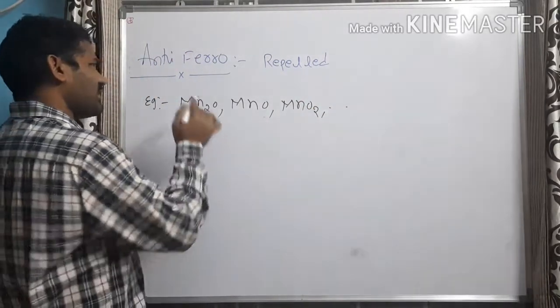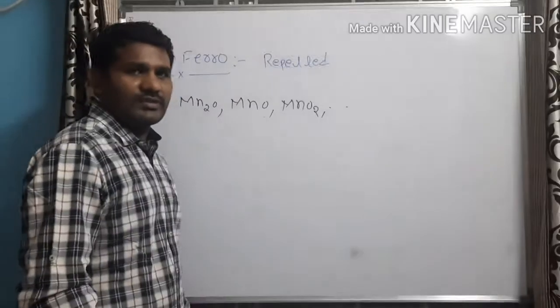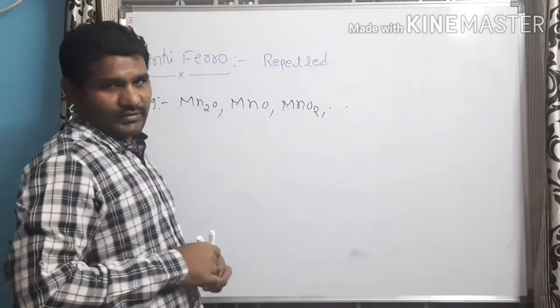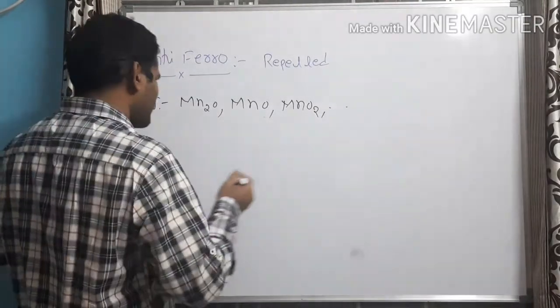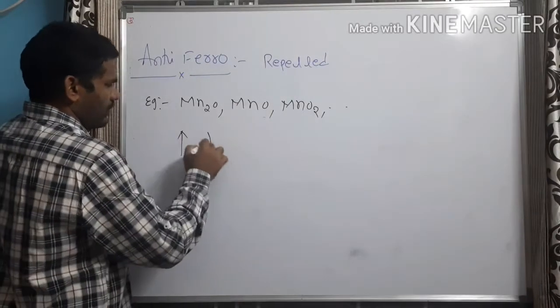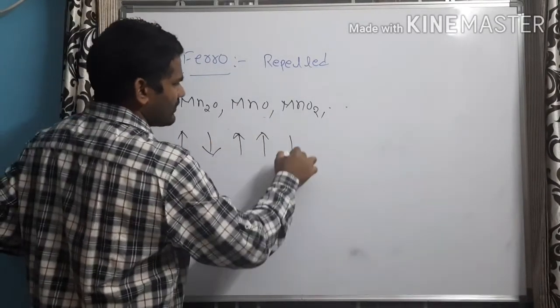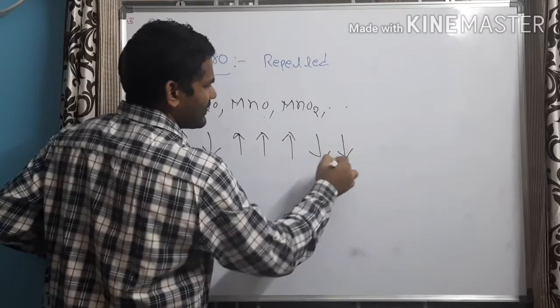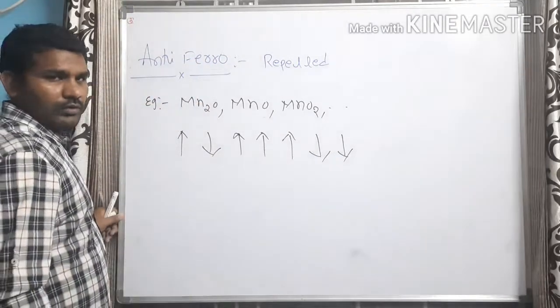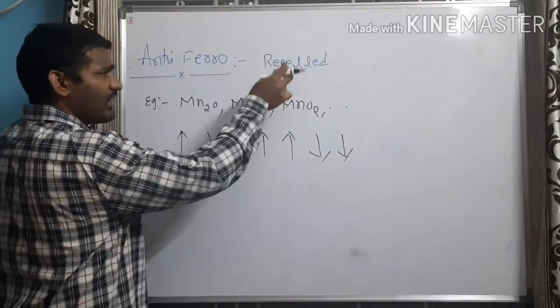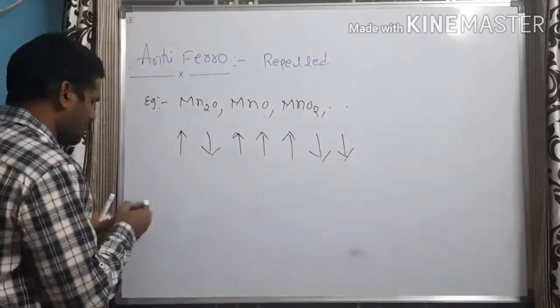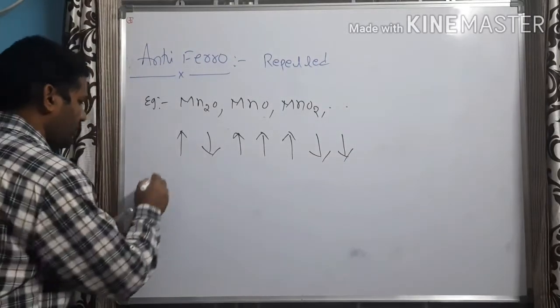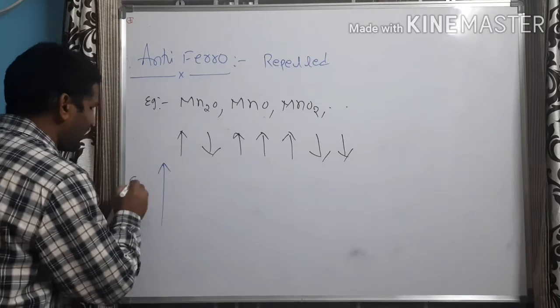Now let us try to understand these antiferromagnetic substances in terms of domains. As I had already said earlier, in a solid the domains are aligned in various directions. Now if you take an antiferromagnetic substance and apply the external magnetic field to it, what happens?